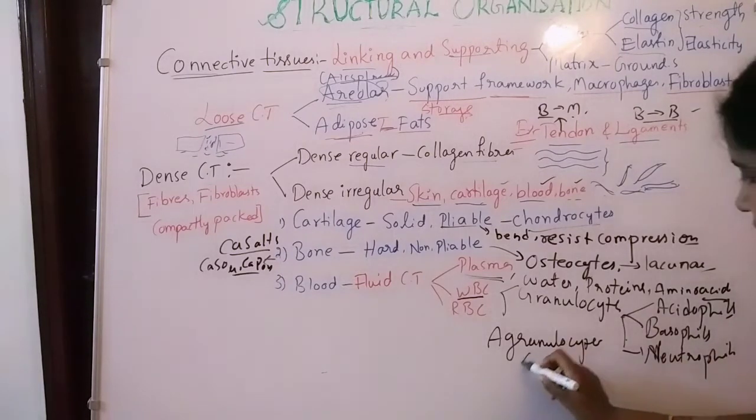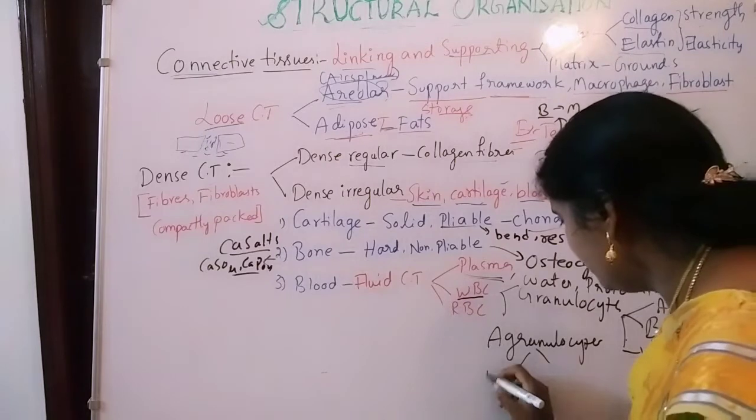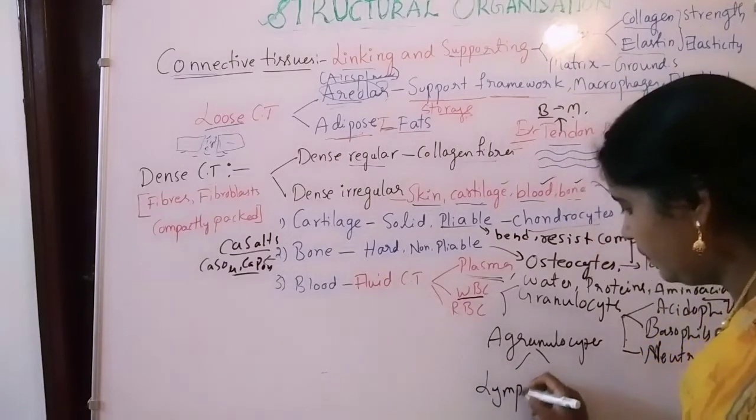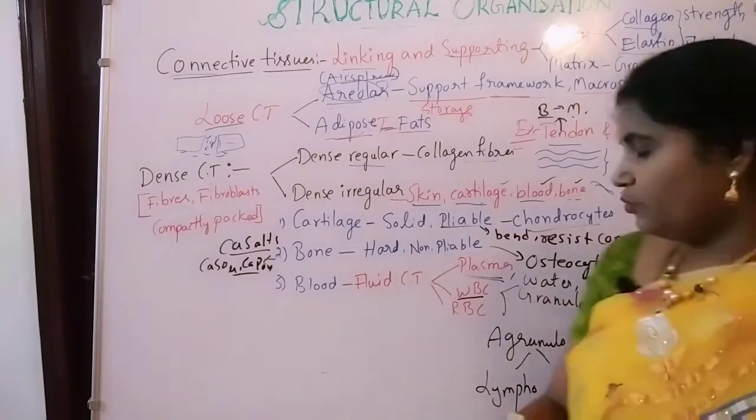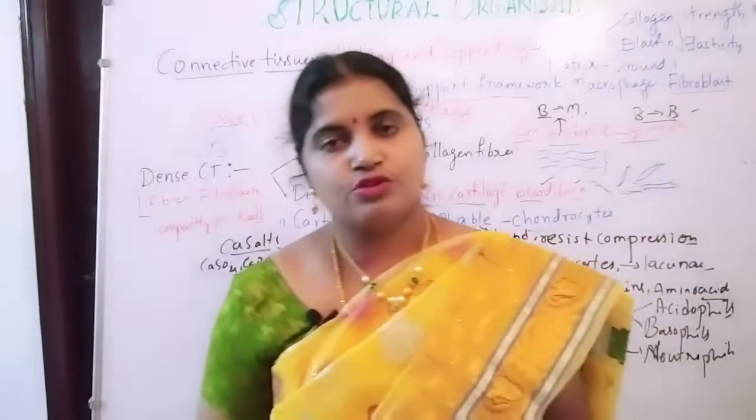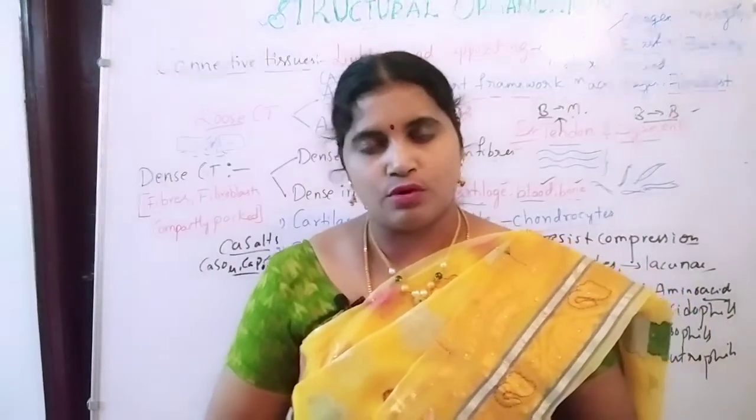Then agranulocytes are lymphocytes and monocytes. So mainly white blood cells are going to protect the body from the harmful microorganisms.